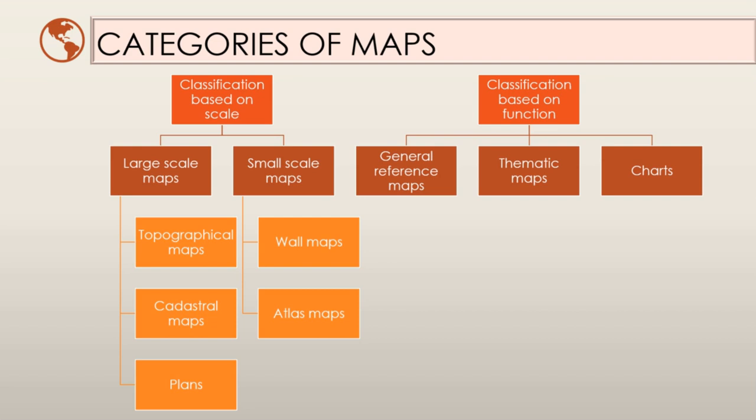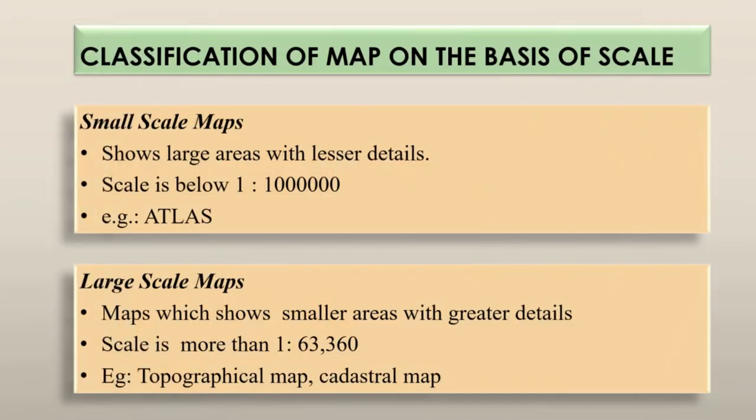Now let's have a look at them one by one in detail. First one is the classification of maps on the basis of scale. They can be broadly divided into two categories on the basis of scale, small scale maps and large scale maps. Small scale maps are the maps which show large areas with lesser details. They are the maps which show only the very important information. Here the scale is below 1:1 million.